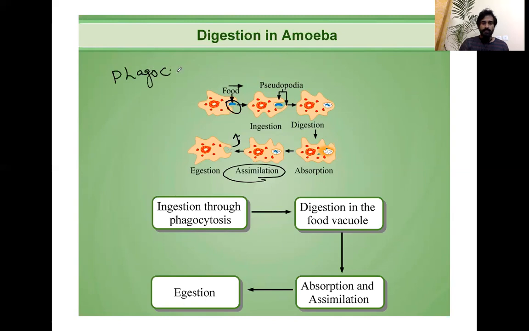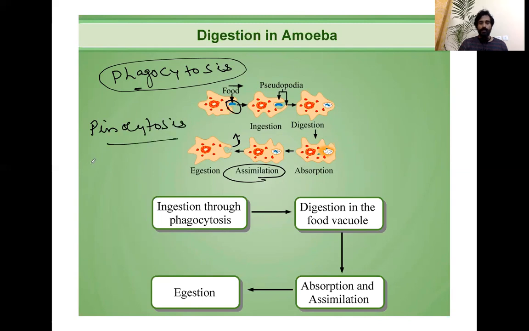So they can ask, what is phagocytosis? Phagocytosis is the process of engulfing food, right? And there's also a process called pinocytosis. Okay, it is about engulfing liquid material. We'll talk about that in some other class, right? So ingestion through phagocytosis, and then digestion in the food vacuole, and then absorption and assimilation.